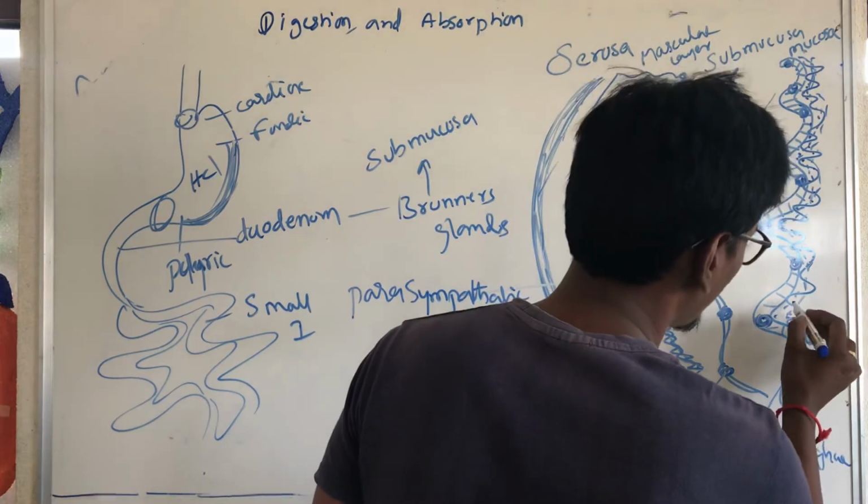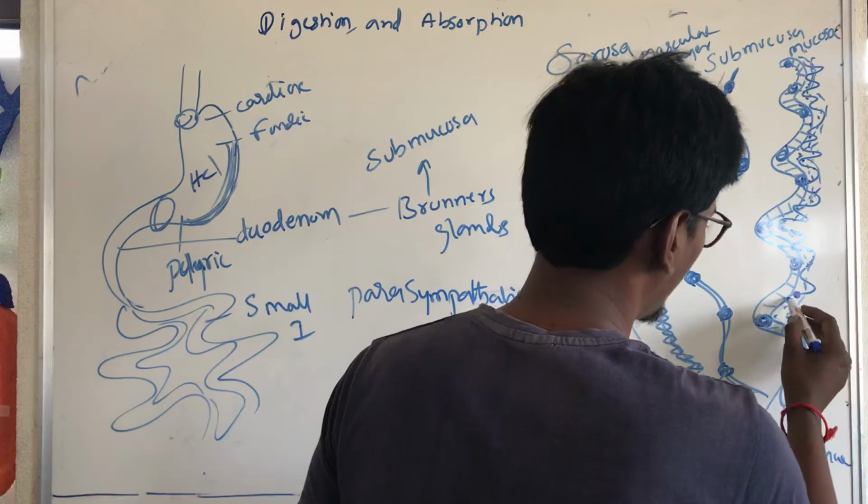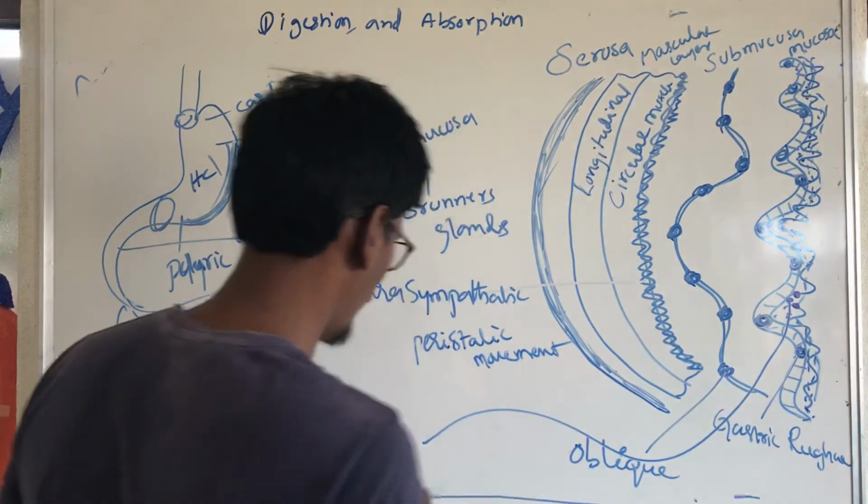In the middle of the finger-like projections are the crypts of Lieberkühn.